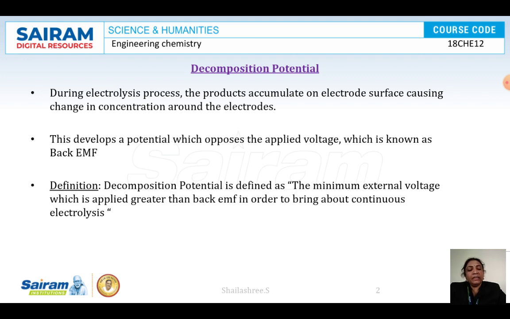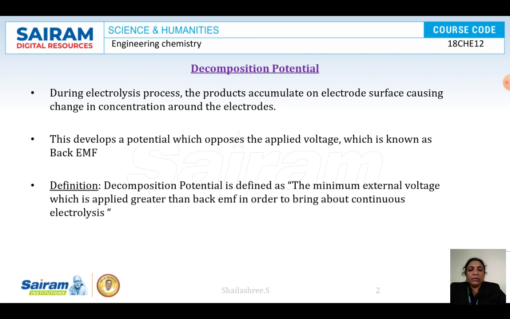The second factor affecting the electrolysis process is decomposition potential. Let us see what this decomposition potential is. The decomposition potential is defined as the minimum voltage that must be applied to carry out the continuous electrolysis process.